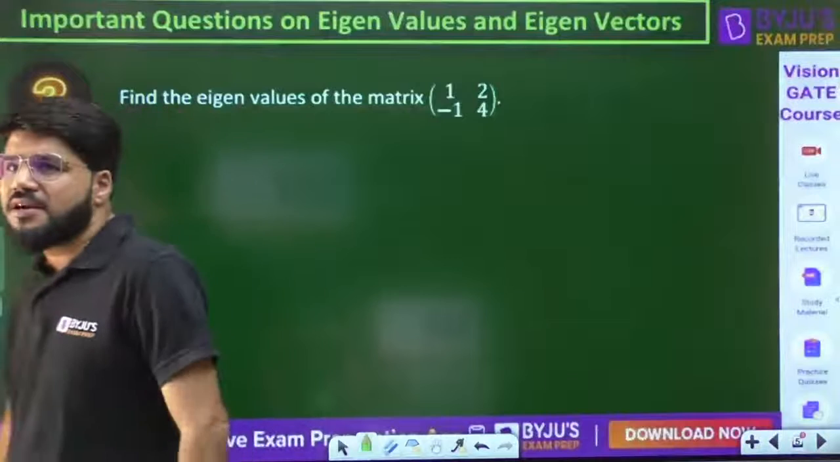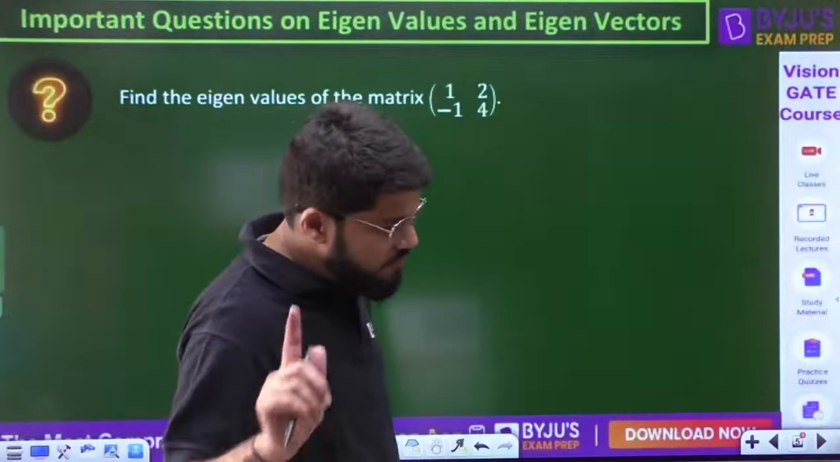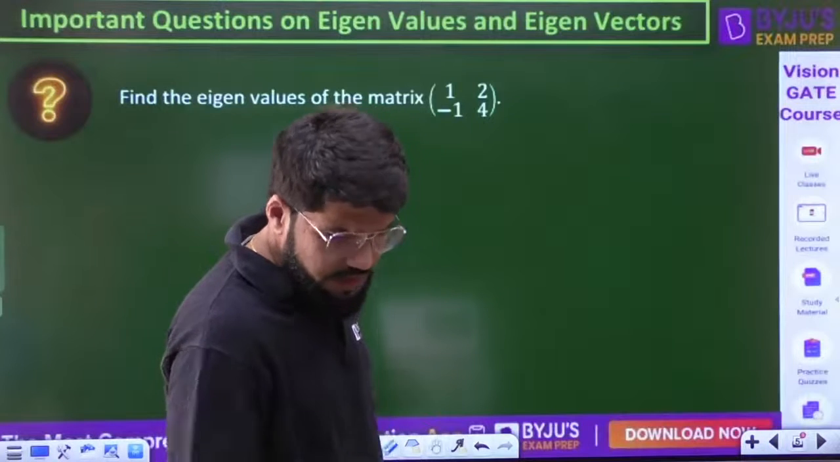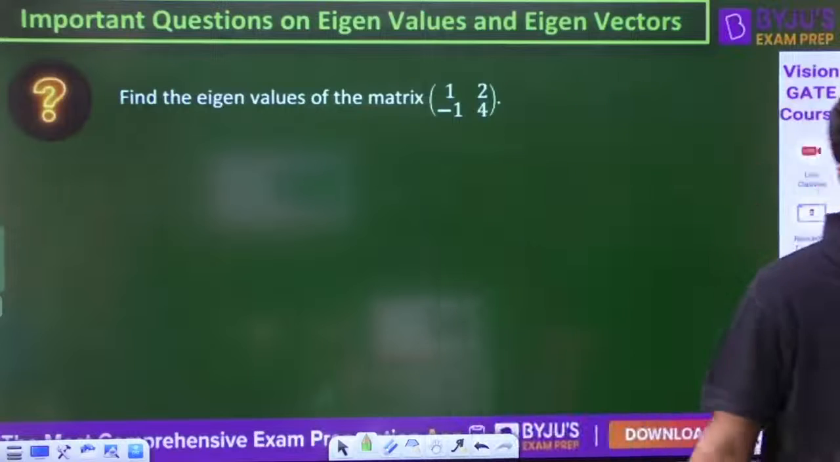First question, starting with the basic 2 cross 2 matrix. Determine the eigenvalues of the matrix. The audio is fine. Determine the eigenvalues of the matrix 1, 2, minus 1 and 4. It's a 2 cross 2 matrix.